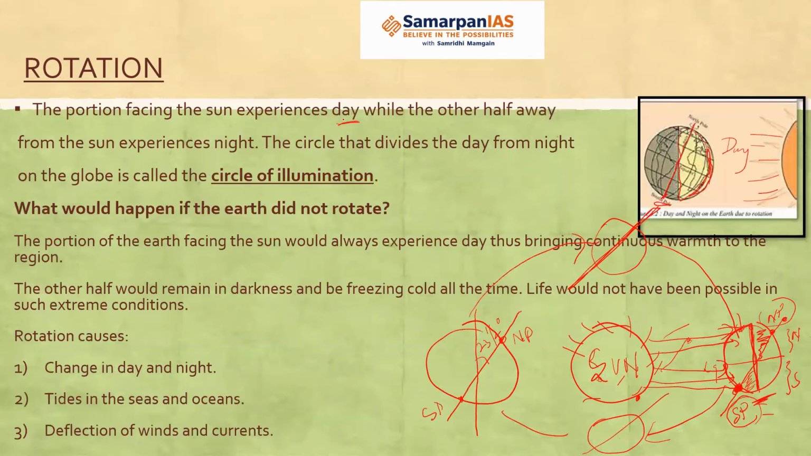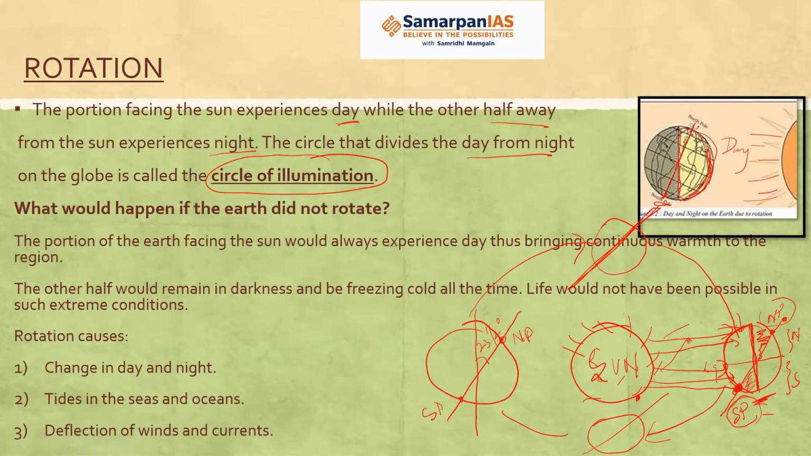This I have already told you. While the other half from the sun experiences night. So the circle that divides the day from night on the globe is called the circle of illumination. Now, what would happen if the earth did not rotate?